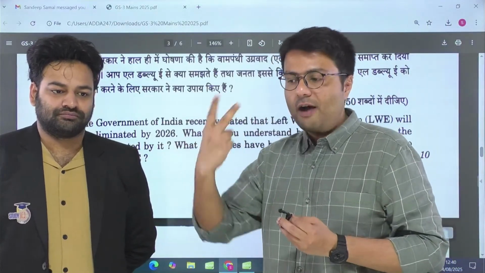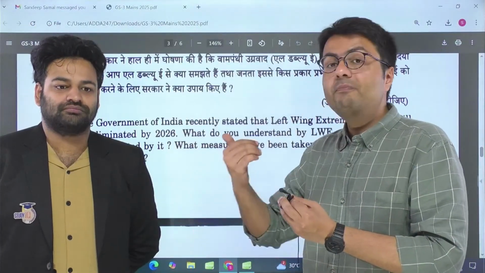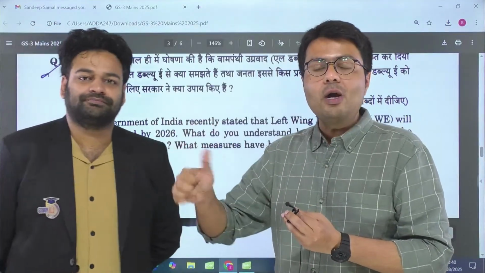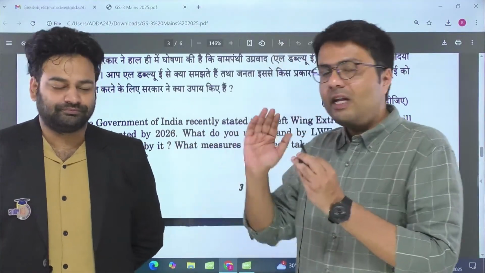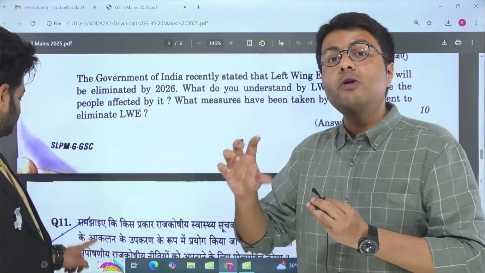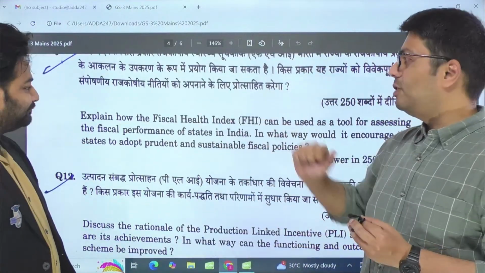of the strategy. You'll have to mention other parts of the strategy, like asking the cadres to surrender, promoting economic development in those regions which have been historically called the red corridor regions of India. So you'll have to mention each and every measure taken by the state, not just kinetic measures, but also non-kinetic measures like development. Coming to the 11th question.